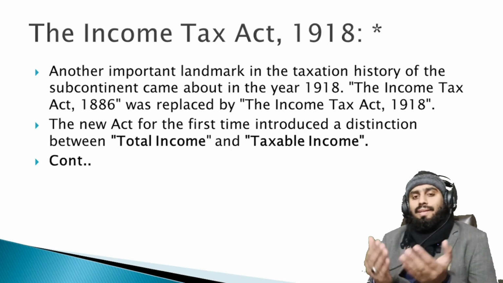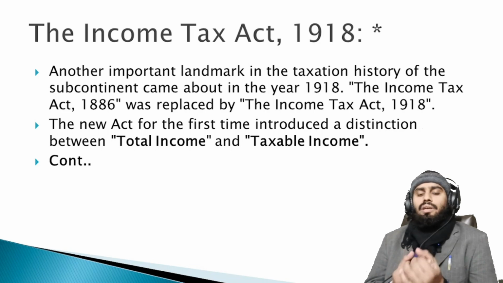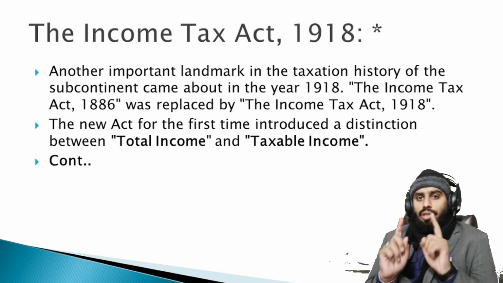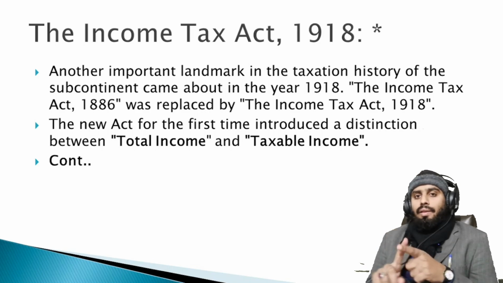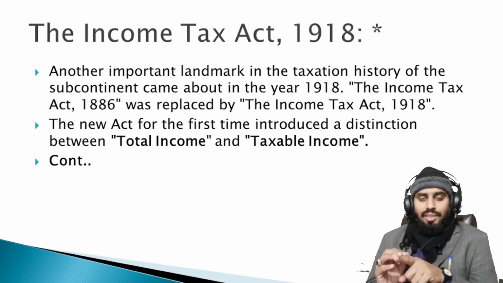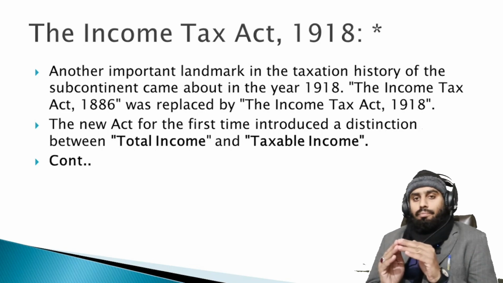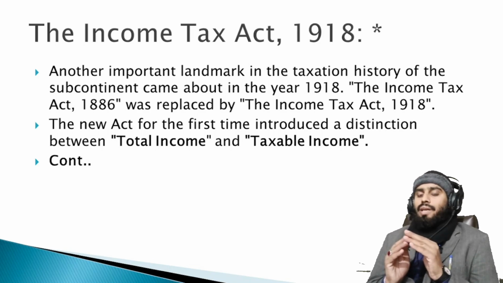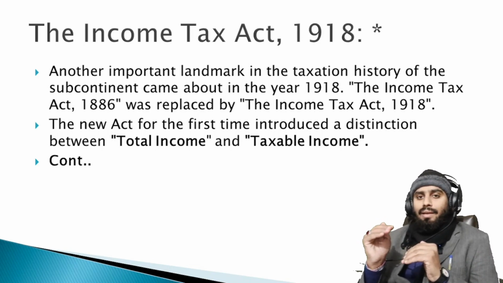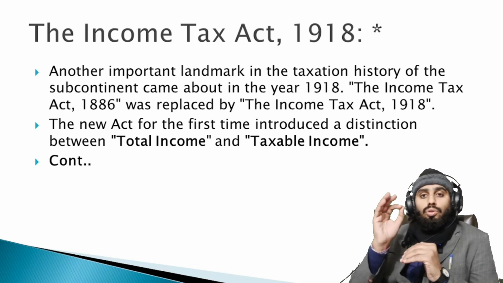The difference between total income and taxable income is that the amount a person earns is the total income, and when they reduce allowable deductions from this amount, then we come to the taxable income. So tax is implemented only on the taxable income, not on the total income. Before the Income Tax Act 1918, the tax was collected on the total income.